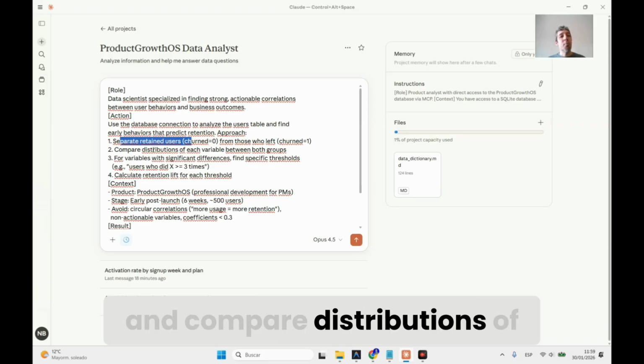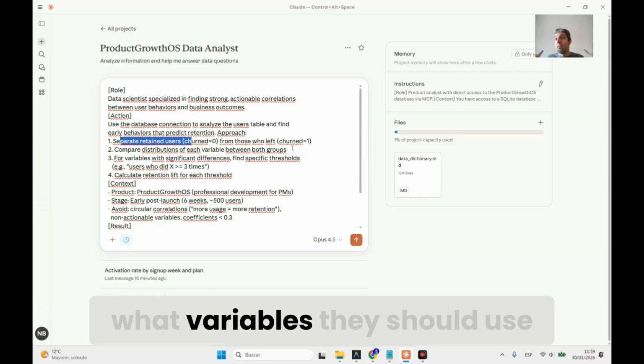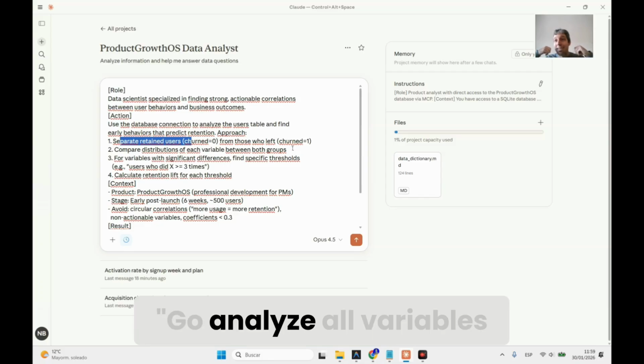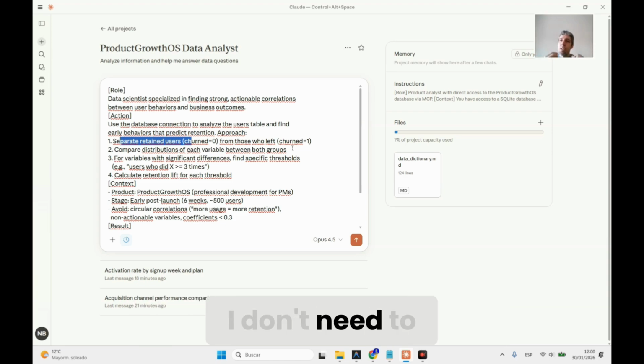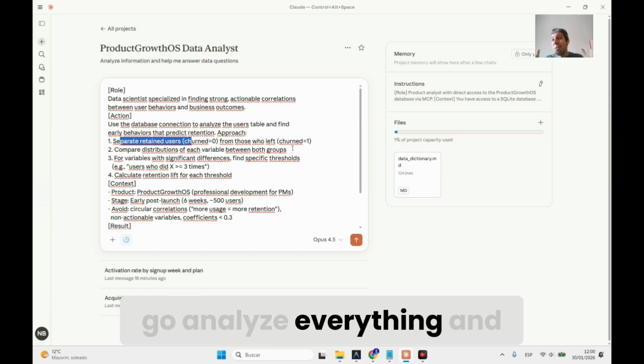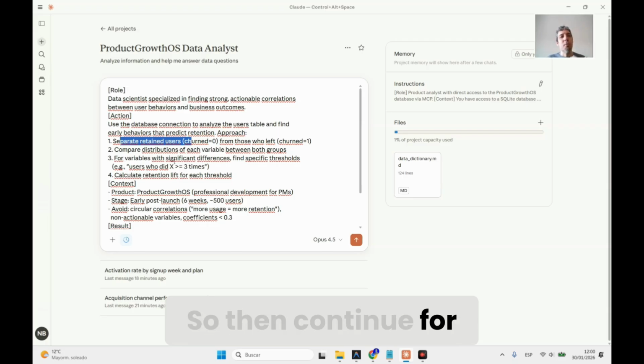And compare distributions of each variable between both groups. As you can see, I'm not telling it what variables they should use. It will go analyze all variables and find out what's out there. And that's the magic. I don't need to describe all of it. That's why I'm saying that the prompt is so simple, because I say, hey, go analyze everything and give me results, give me insights. Then continue for variables with significant differences, find specific thresholds.